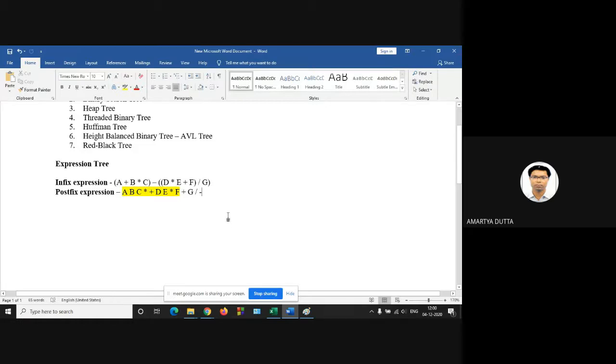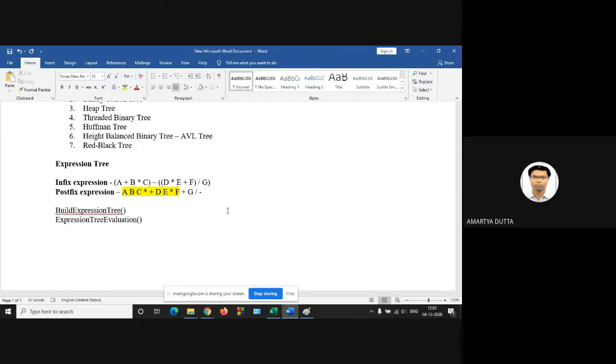Now write down the build expression tree algorithm. It is a function, and another function is expression tree evaluation.